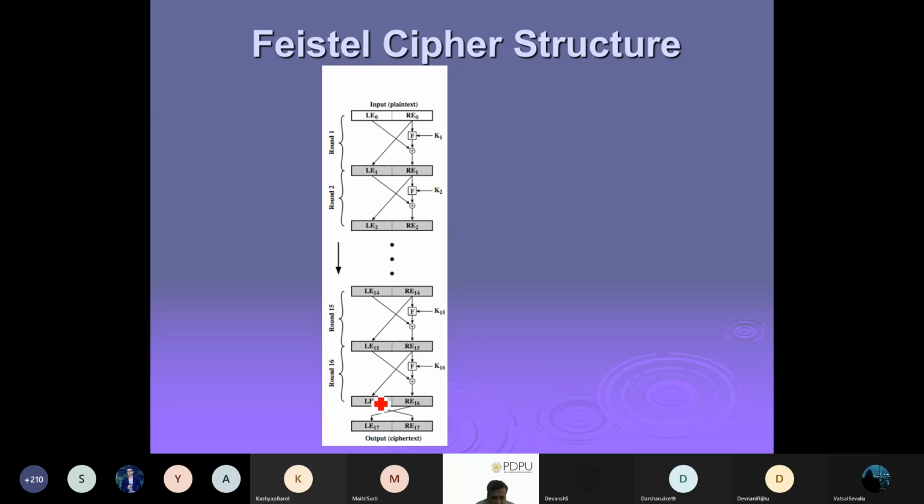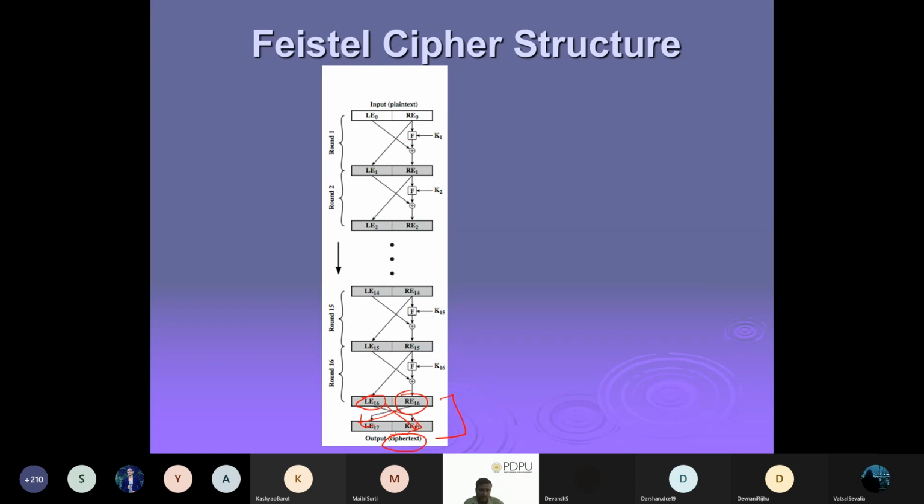One thing, if you have observed, after the 16th round they are only doing a swap. That is the last part, only swapping, because here they are not applying key 17. Just a swap, and now you are getting your ciphertext.